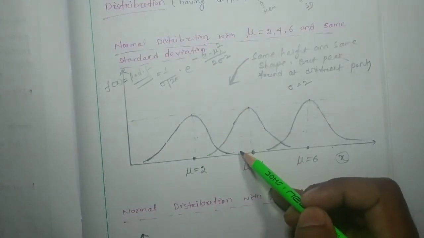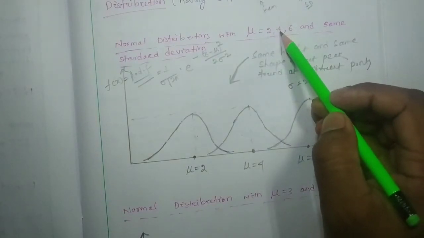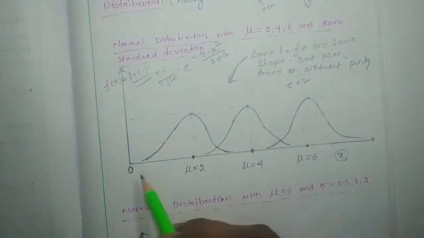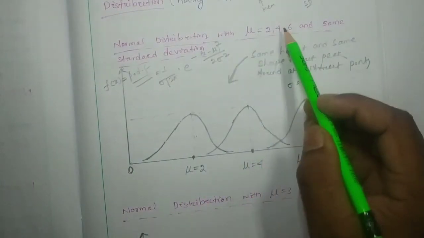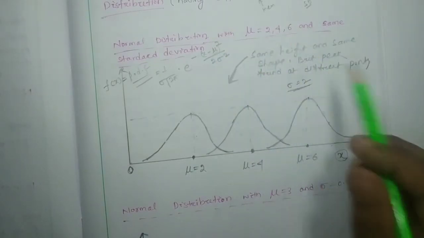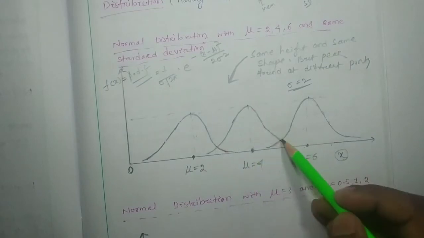Suppose this is 0, and 2, 4, 6 along the x-axis. If you consider mu equal to 4 and sigma equal to 2 and vary x, you get this curve.